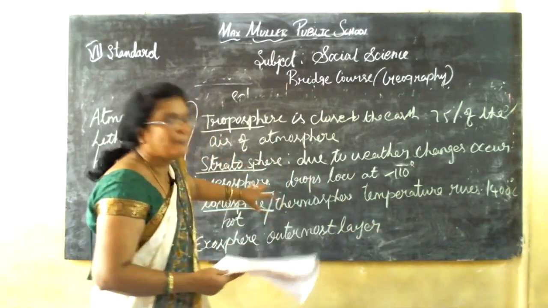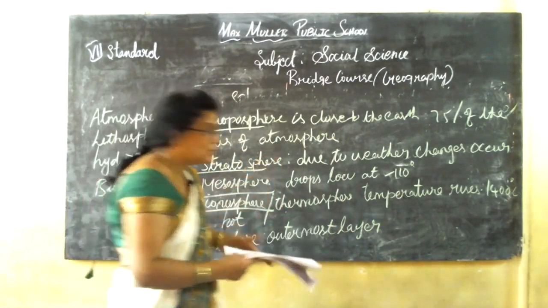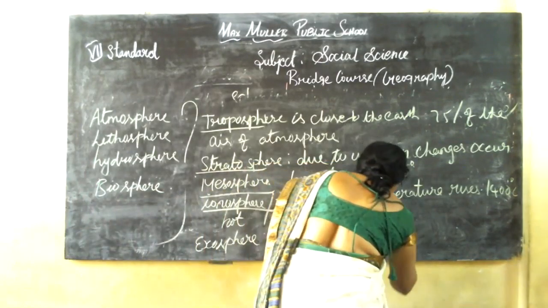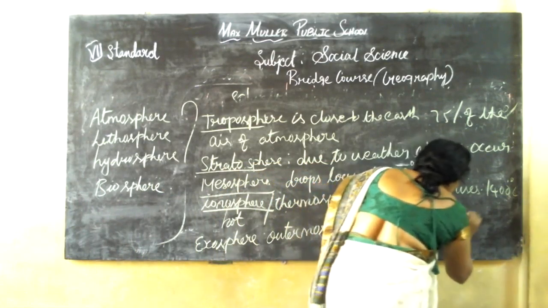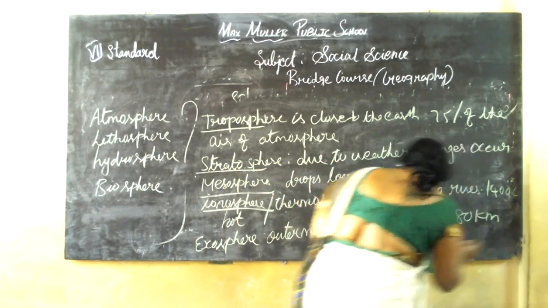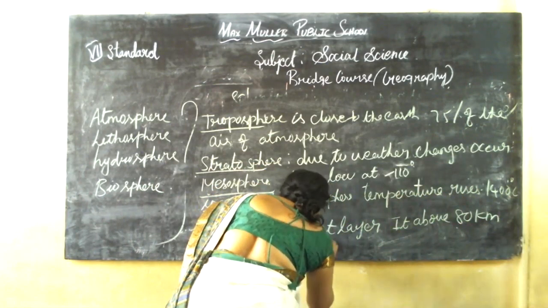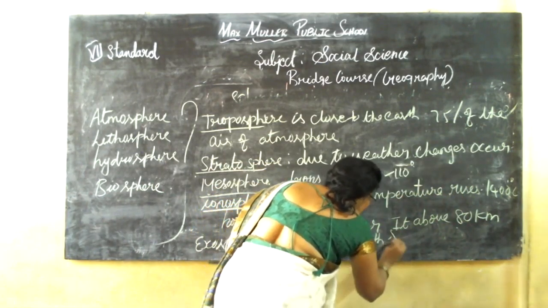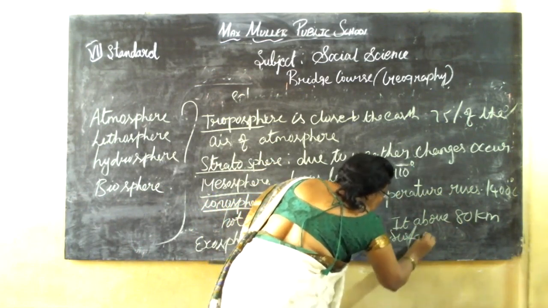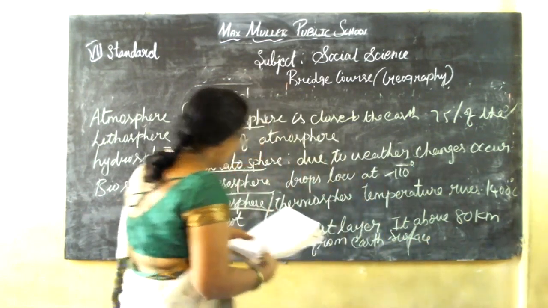It extends from 80 kilometer above the Earth's surface. Okay, this is about the 5 spheres.